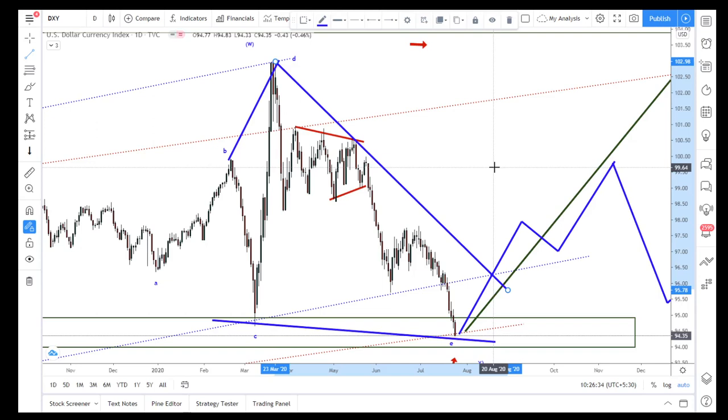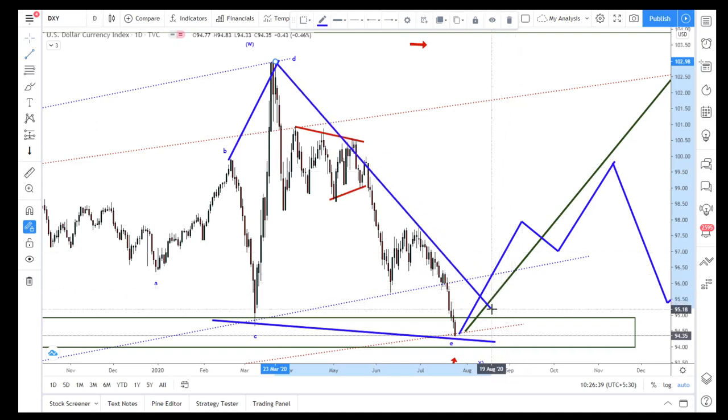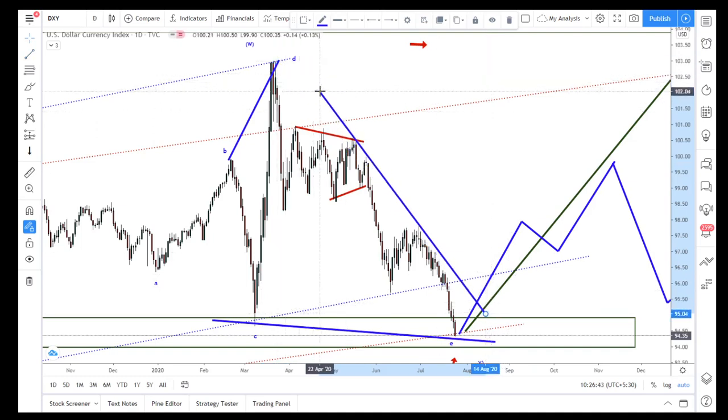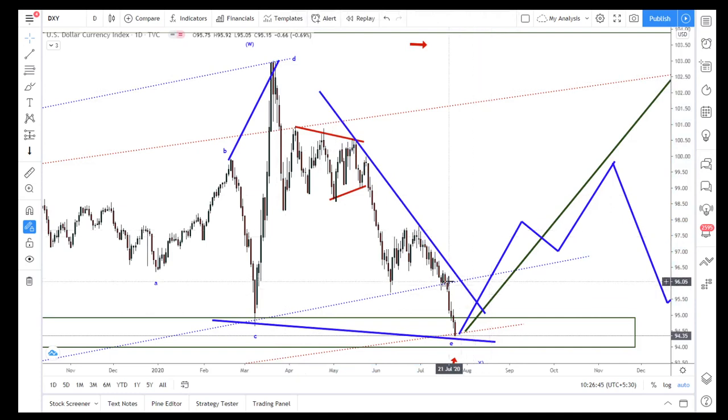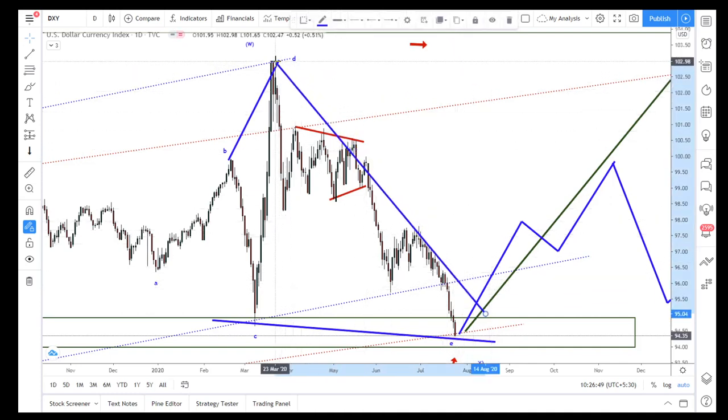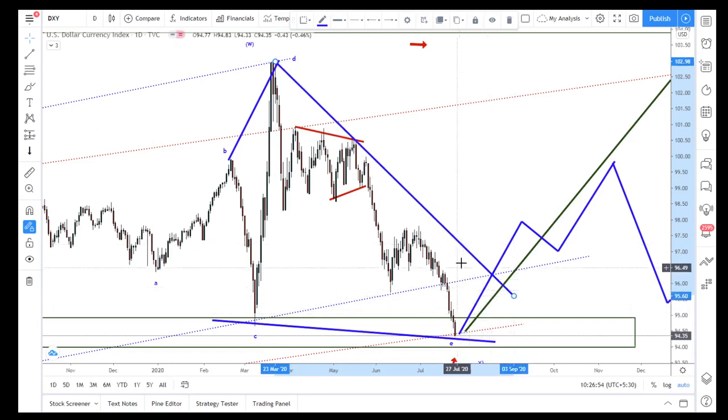So now what I'm expecting here is we can change like this also. Once it breaks that, it is considered it may go above that also, or this kind of trend line also if it happens here. That is why I am expecting that.